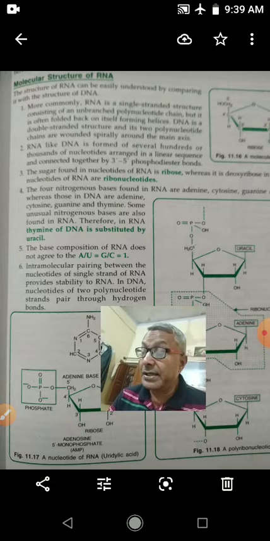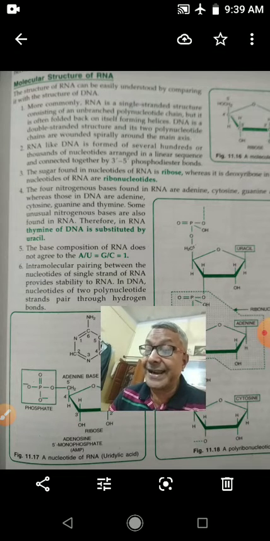RNA is the only macromolecule which also functions for the storage of information and also as a catalyst. The catalytic RNA are called ribozymes.